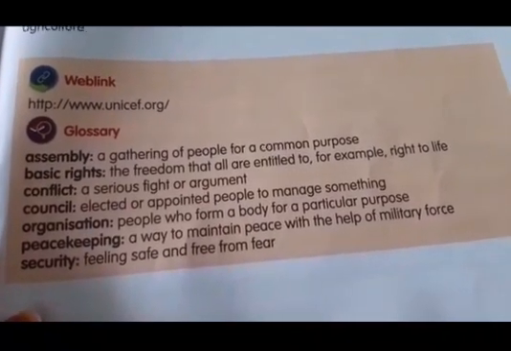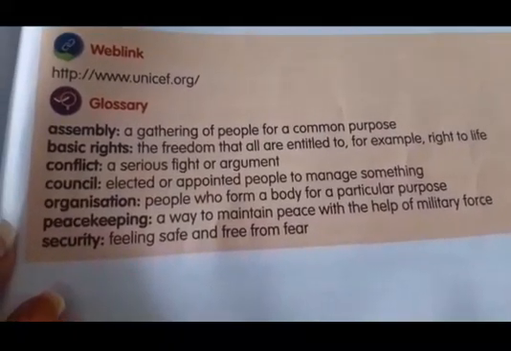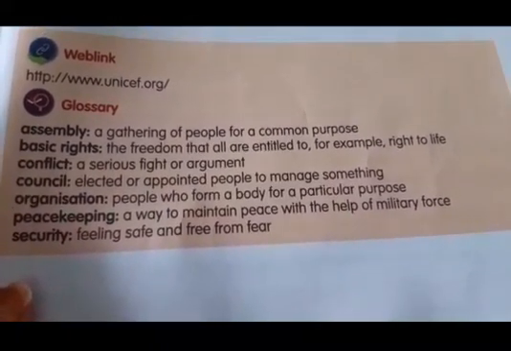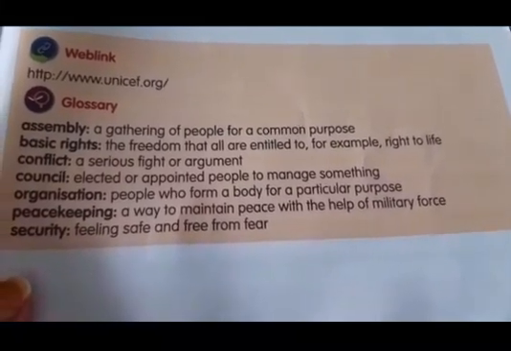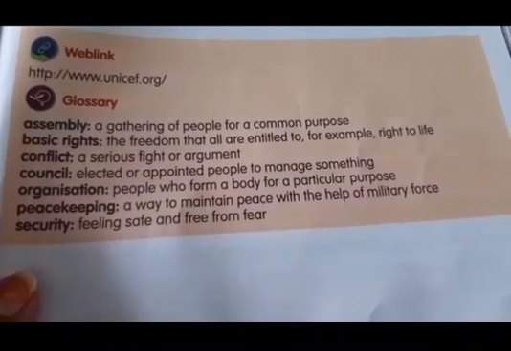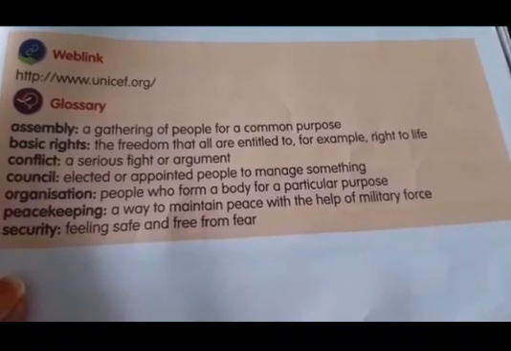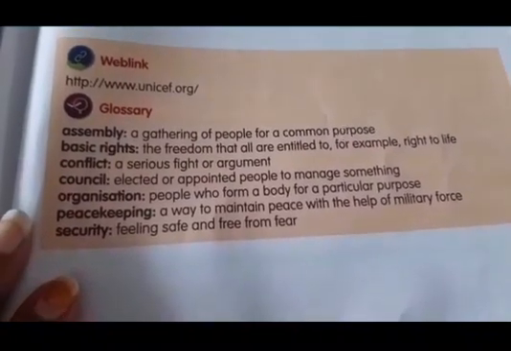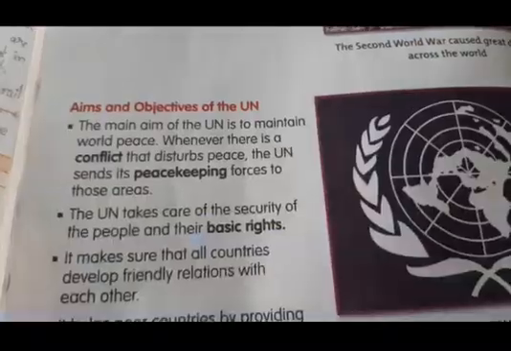Council: elected or appointed people to manage something. Organization: people who form a body for a particular purpose. Peacekeeping: a way to maintain peace with the help of military force. Security: feeling safe and free from fear. So that was your glossaries.